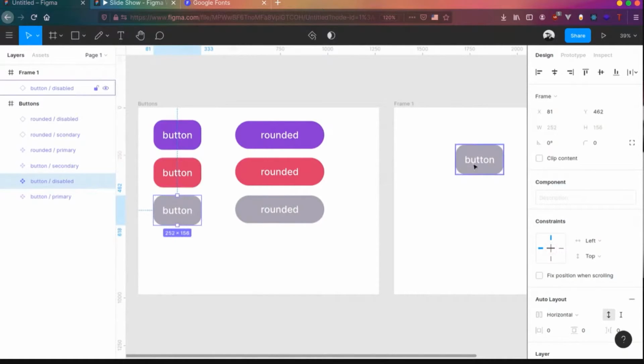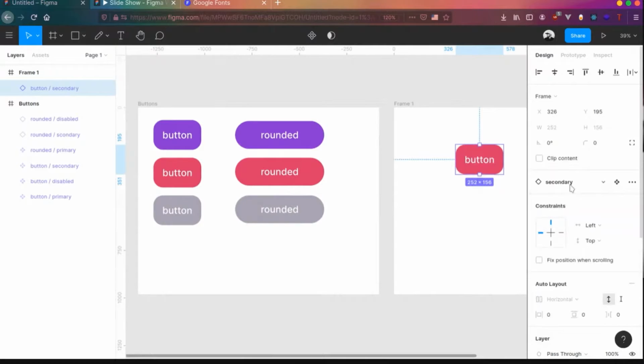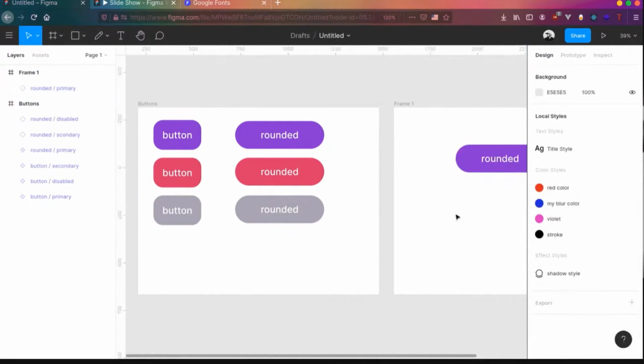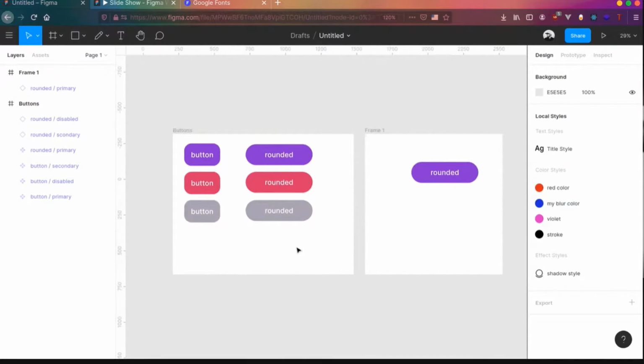Now whenever you click on this instance, you will actually get two options. Which type of button do you want? Since we kept that naming convention, Figma will automatically group them together and give us options. So you have all the button styles, with normal button styles. If you want rounded buttons, you can click on that with the rounded buttons over there. Awesome. So these are the basics of components. You can nest components together and do all those things. But for the time being, let me stop the components part over here.